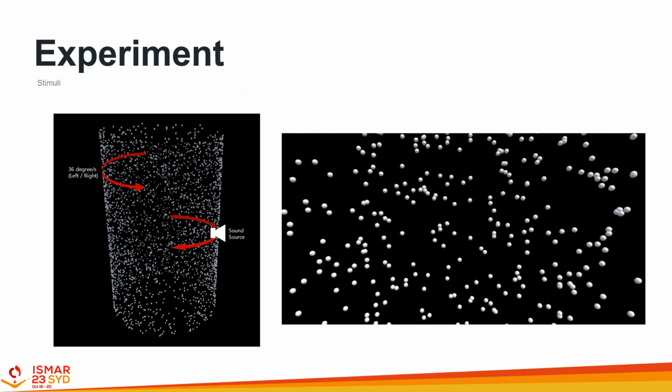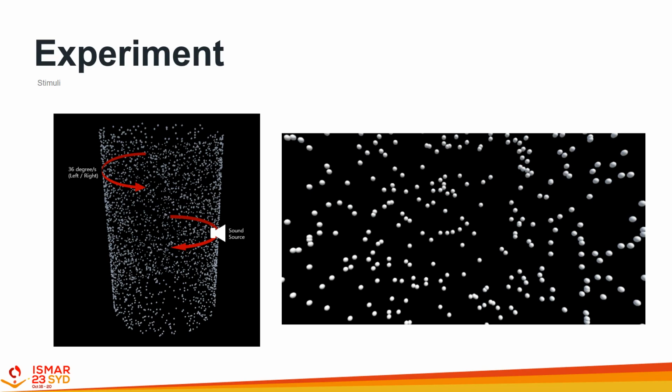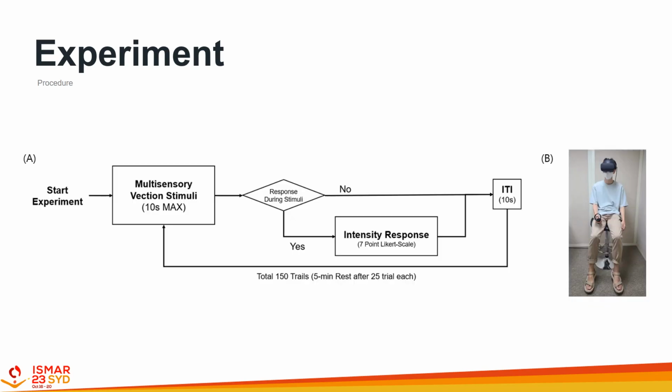We designed an experiment that could measure sense of vection with rotating optic flow and audio stimuli. The overall process of the experiment is shown in the figure. The multisensory stimuli were presented for 10 seconds maximum, and when participants pressed the button, the stimuli stopped and they were asked the sense intensity level on a 7-point Likert scale. After 10 seconds of rest, they repeated the task.